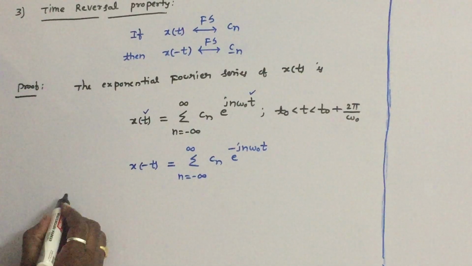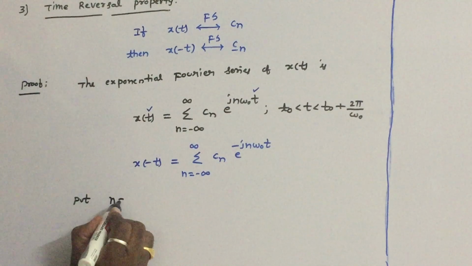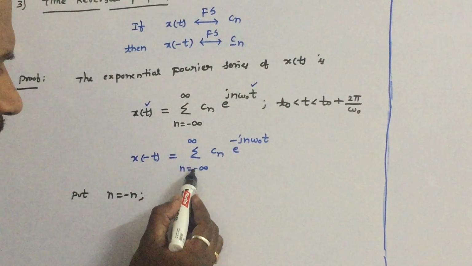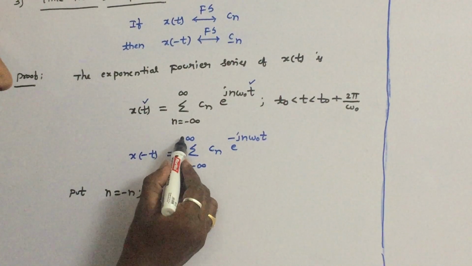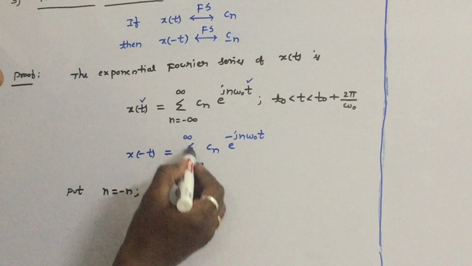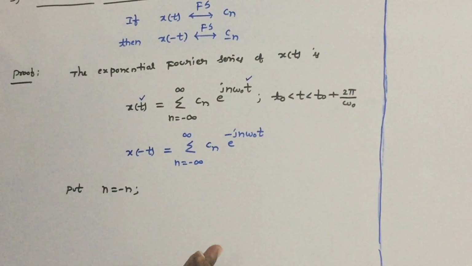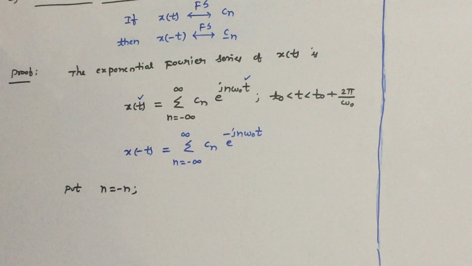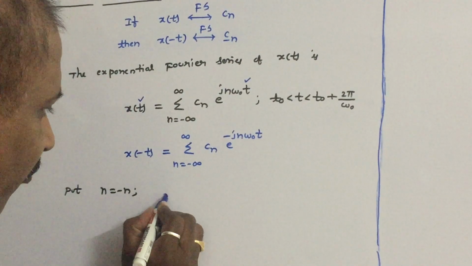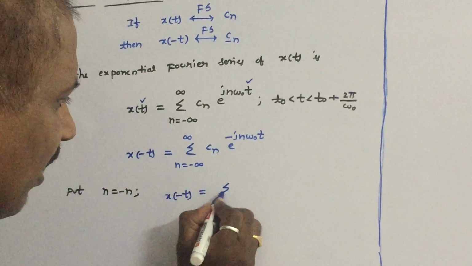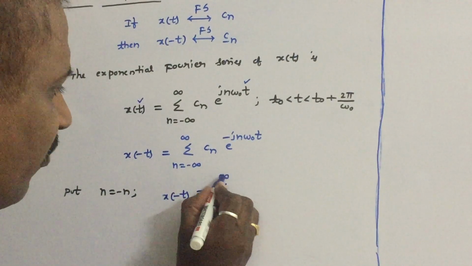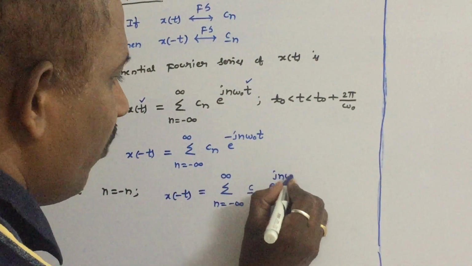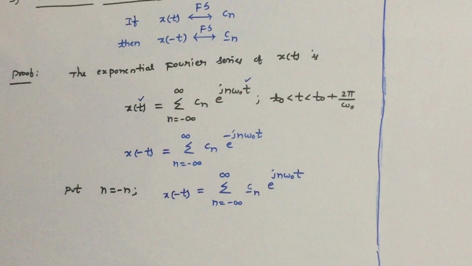So for this purpose, what we do is substitute n is equal to minus n in this expansion. If you substitute n is equal to minus n, the lower limit will become plus infinity and the upper limit will become minus infinity. You can interchange the limits in summation, because 1 plus 2 plus 3 is always equal to 3 plus 2 plus 1. If you interchange the limits, the summation answer will not change. So x of minus t is equal to summation n is equal to minus infinity to infinity C minus n into e power j n omega 0 t. That is, we have substituted n is equal to minus n.